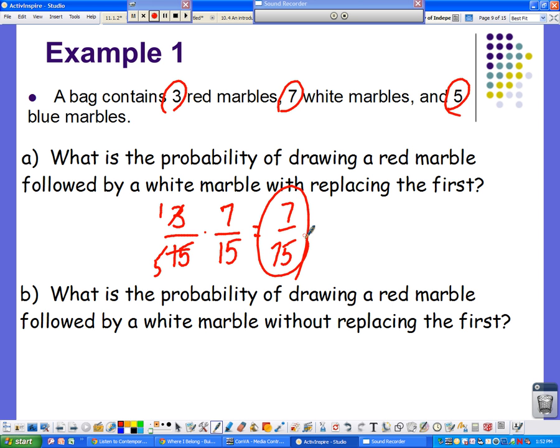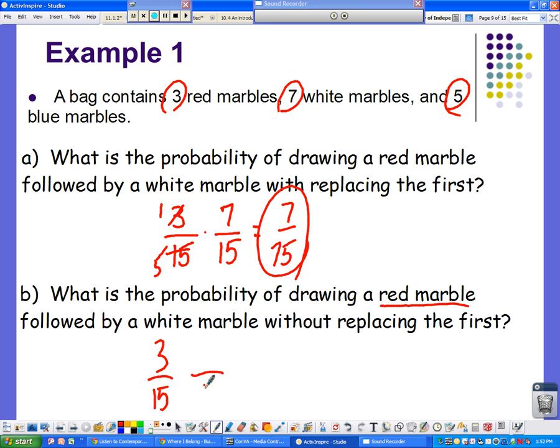So part B is, what is the probability of drawing a red marble followed by a white marble without replacing the first one? Well, our first event is getting a red marble. So we've got 3 out of 15 marbles that we can do it. So we pull out the red marble, we keep that marble out. Now how many marbles are left in the jar?